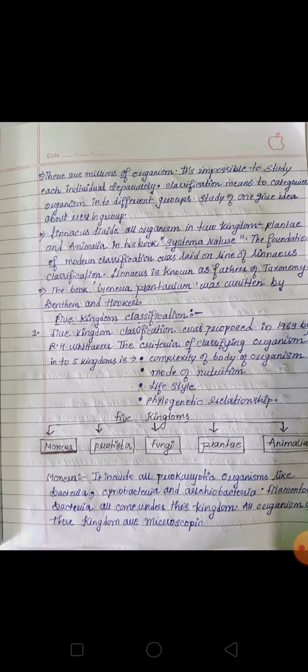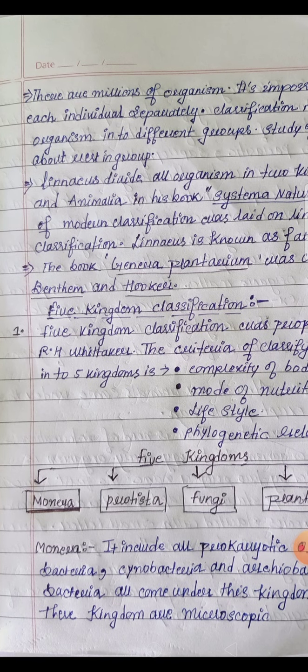After that, the book Genera Plantarum was written by Hooker and Bentham, the two, Hooker and Bentham. After that, let's start the five kingdoms classification.